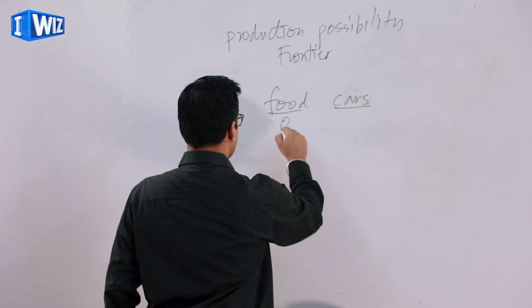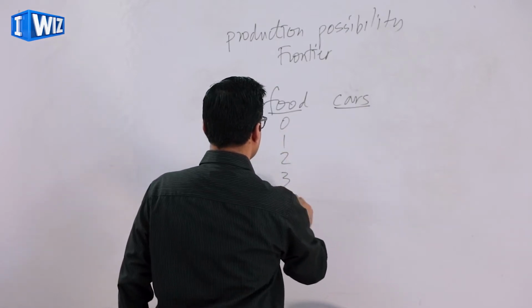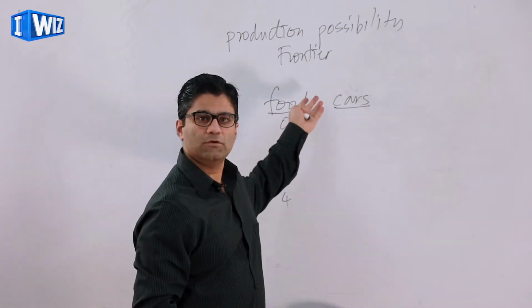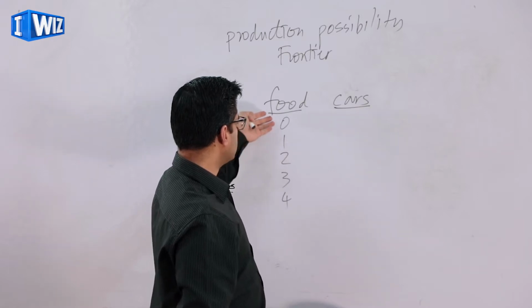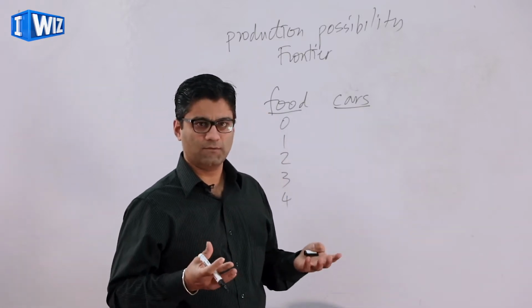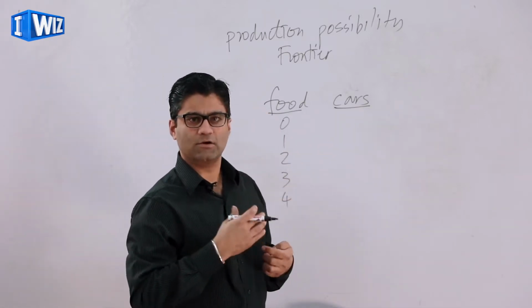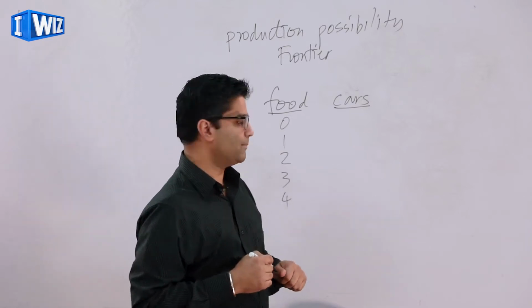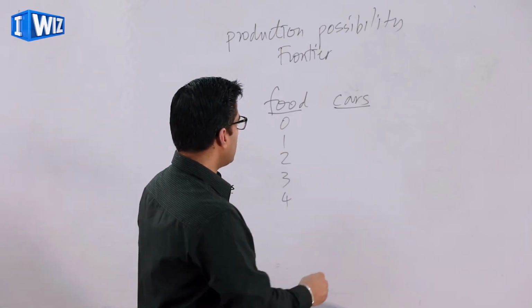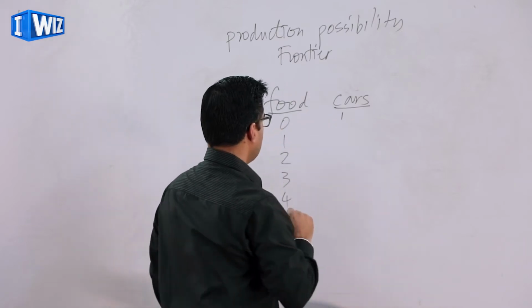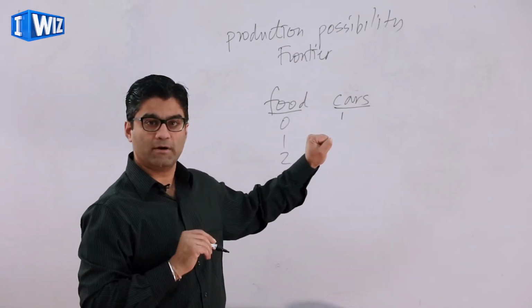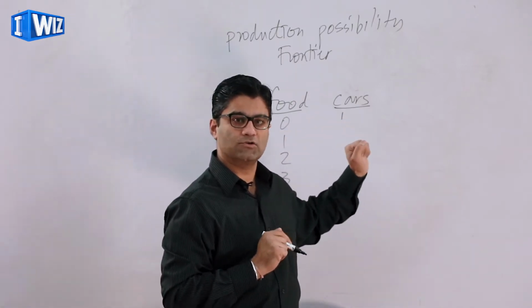Let me just pick some numbers. Let's say for food, we want to produce a combination between 0 and 4 units of food. You can think of this as rice or wheat or anything that might help you understand better. And then for cars, let's say we are again going to pick a combination of different cars to produce.